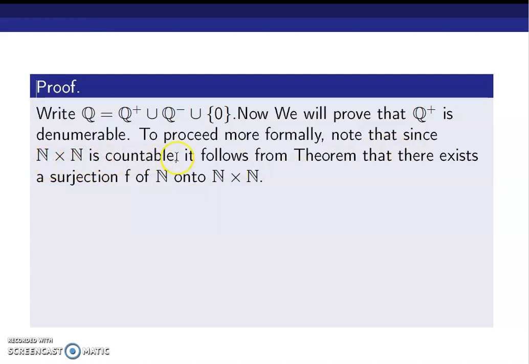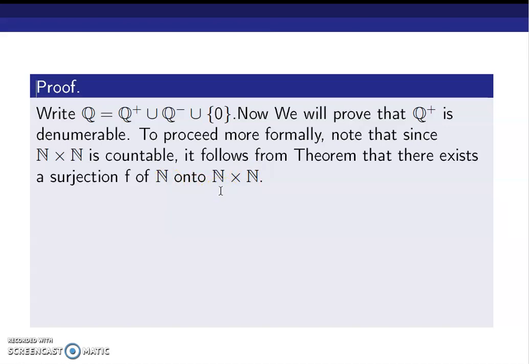Since N cross N is countable, it follows that there exists a surjection from N onto N cross N, because we have already proved the equivalence condition that a set is countable is equivalent to saying that there exists a bijection from N onto that set, which is equivalent to saying that there exists a surjection from N onto that set. Here we already know that N cross N is countable, so there exists a surjection from N onto N cross N.